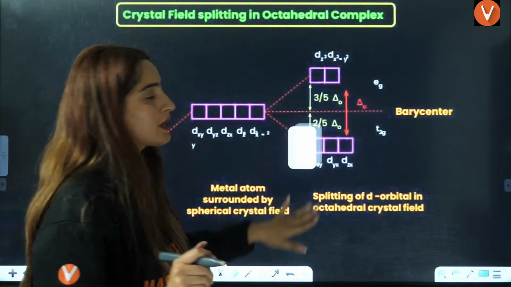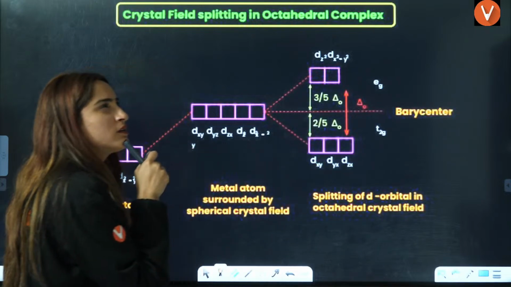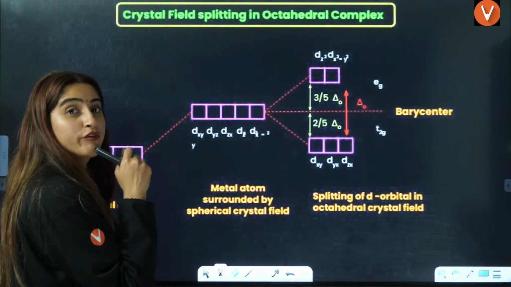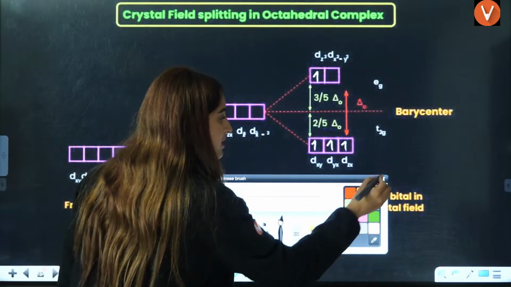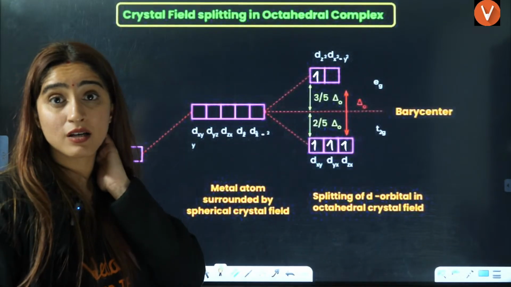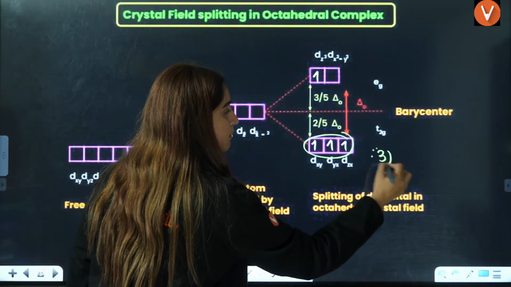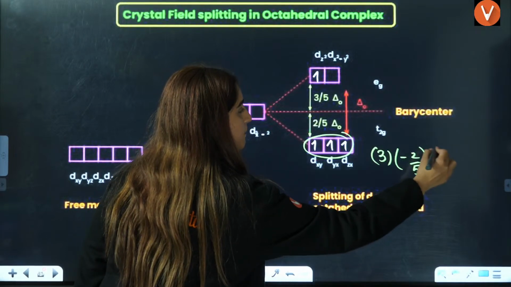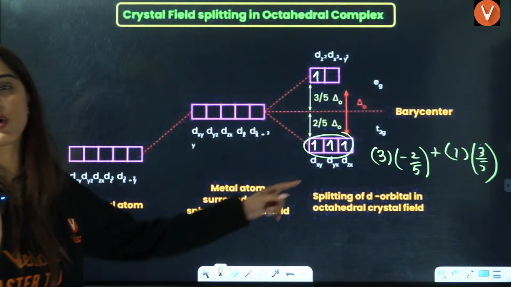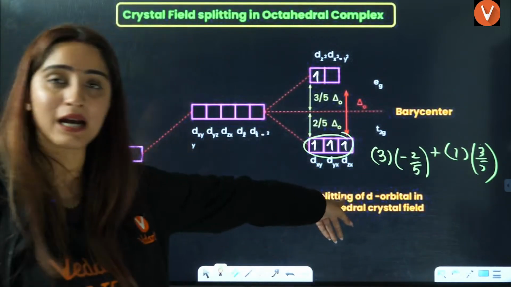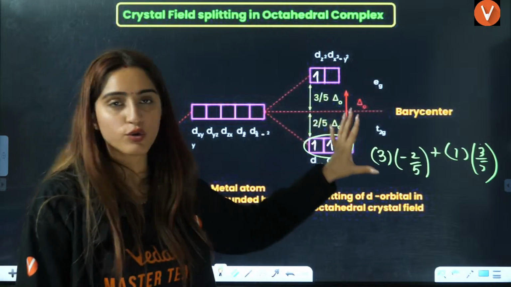Now, how is the numerical based question asked here? Let's say you have 4 electrons and they are saying that it is a weak field ligand, okay? So, 1, 2, 3 and 4. Now they are asking what is the value of delta O? What is the CFSE value? So you will say 3 electrons here, 3 multiplied by minus 2 by 5, plus 1 electron here multiplied by 3 by 5. That is how you are going to get the answer. Got it? Understood? Everybody understood this or not?